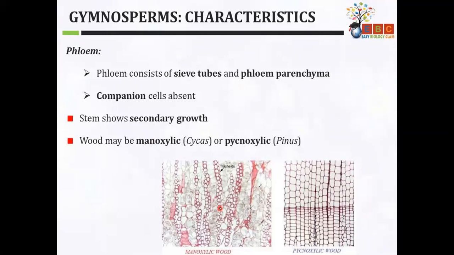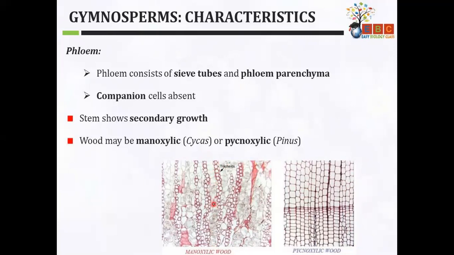Actually, let me tell you, from the image you will be able to understand the difference yourself between monoxylic and pycnoxylic wood. Tell me the structural difference. These bubbles are nothing but xylem. Now you try and see this.